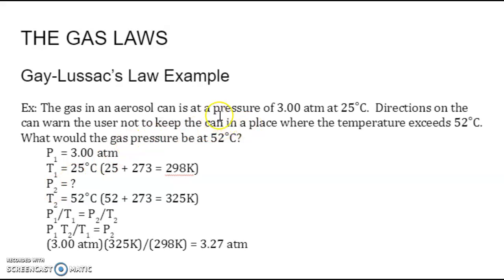The gas in an aerosol can is at a pressure of 3 atmospheres at 25 degrees Celsius. Directions say that it cannot exceed the temperature of 52 degrees Celsius. What would the gas pressure be at 52 degrees Celsius? So again, I list what I know, convert my temperatures, and solve for what's missing. And that missing pressure would be 3.27 atmospheres.